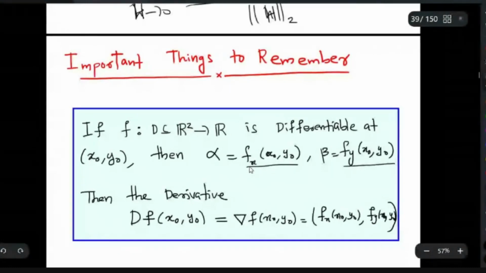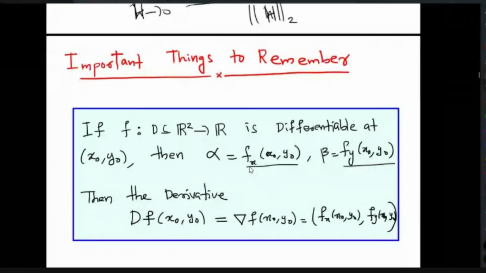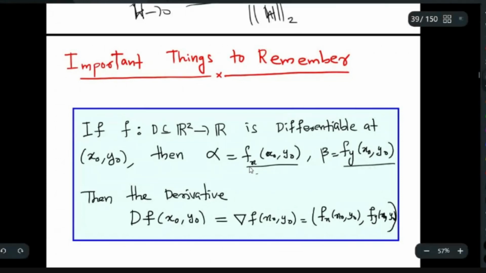This is about using the standard basis. Suppose you have a linear transformation, you can find the matrix of the linear transformation using different bases. But if you look at the standard basis of R2 and find the matrix, you will in fact get alpha and beta as these quantities. So your derivative, if it exists, has alpha as the partial derivative of f with respect to x at x0 y0, and beta as the partial derivative of f with respect to y at x0 y0.